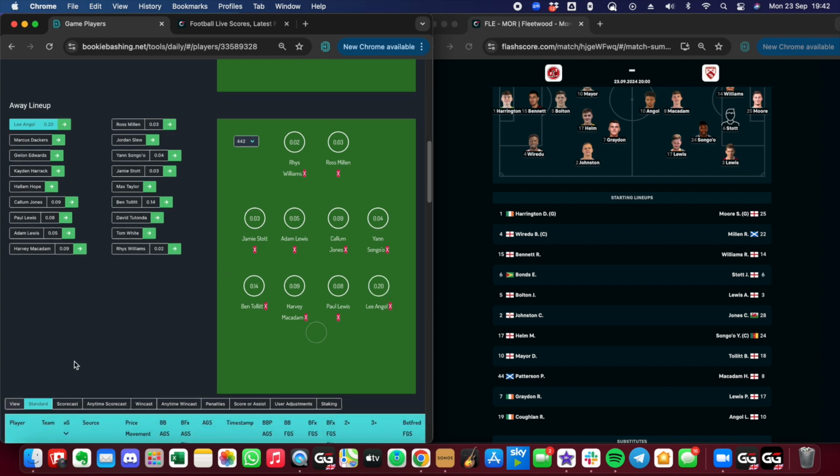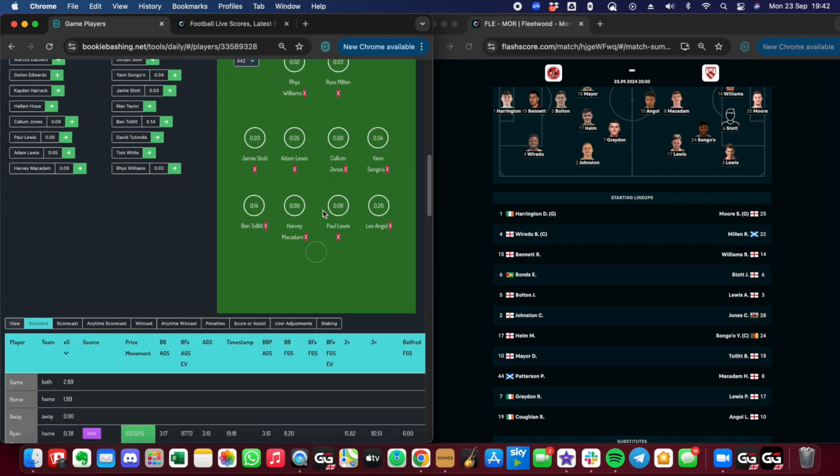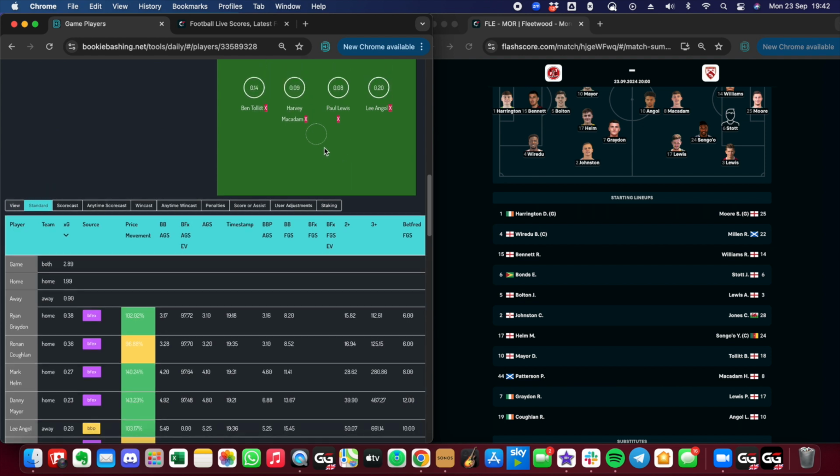Now, before we would have a normalized now, but just because I've added in 20 different players, we've got the bookie bashing anytime goal scorer column, and it looks like the markets have pretty much got that right. These are fairly similar numbers. We make Mark Helm 4.2, 4.1 traded on the exchange. We make Graydon 3.17, 3.1 traded on the exchange. I mean, that's technically a lay, but it's very, very thin.